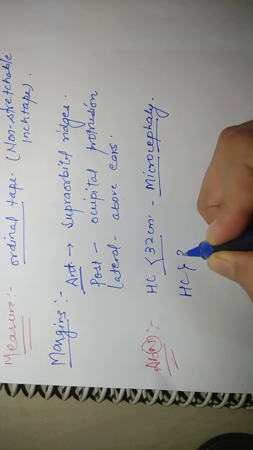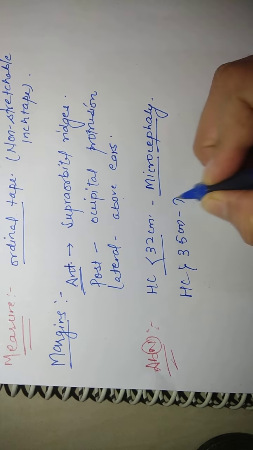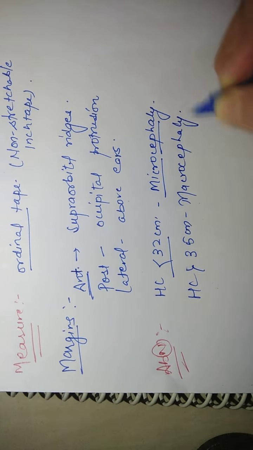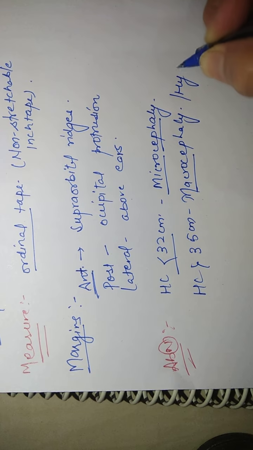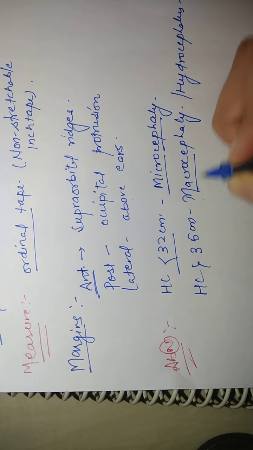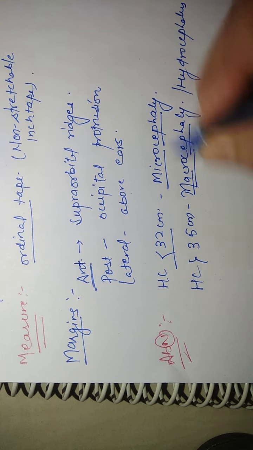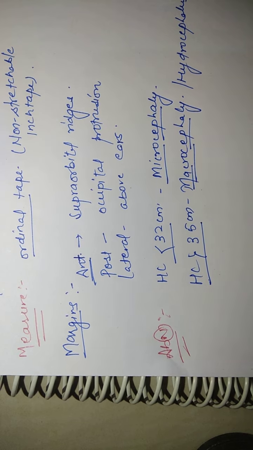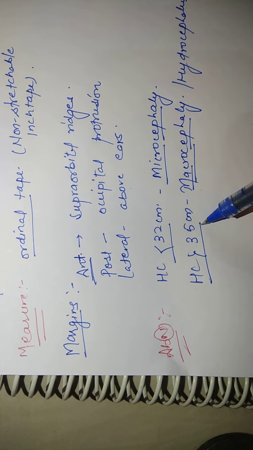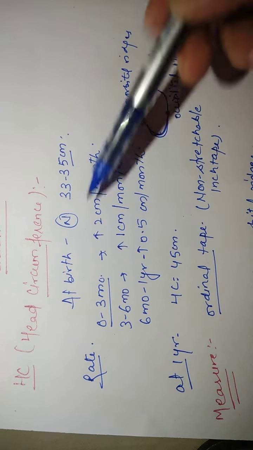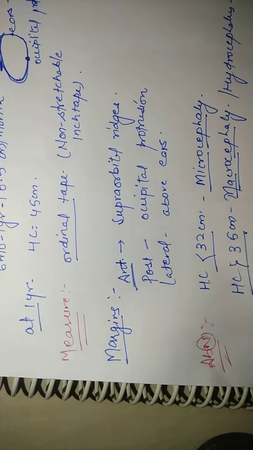If the head circumference is more than 35 centimeter, we will call it macrocephaly, or hydrocephalus. Macro means large, cephaly means head size. The head circumference is more than normal, that means more than 35 centimeter. Okay, so this was related with the head circumference. What is the normal? At the time of birth, 33 to 35 centimeter.